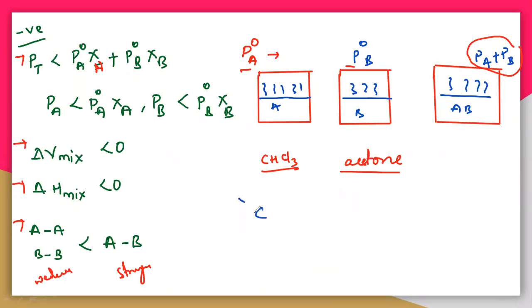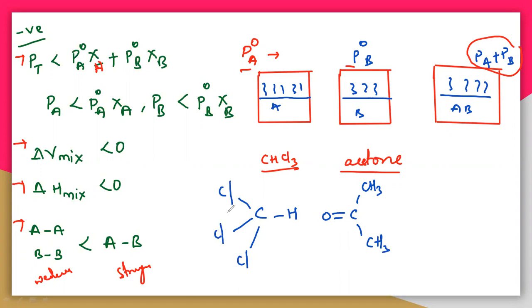So that is chloroform. Let us take the 3 chlorines like this: chlorine, chlorine, chlorine. And this is a hydrogen. And you can take acetone. What is the structure of acetone? That is C double bond O and CH3, CH3. And see here, the interaction of this acetone and chloroform.